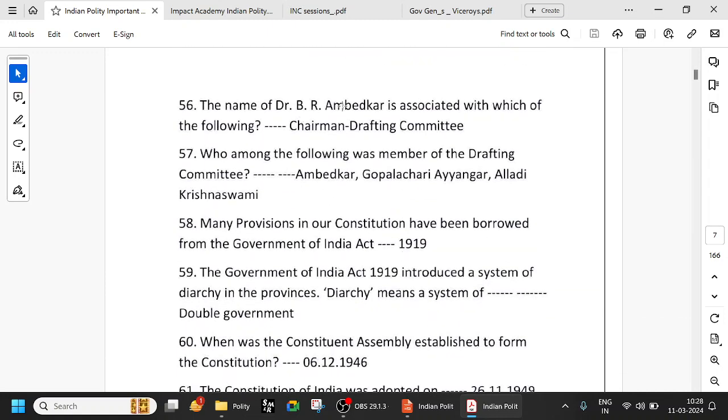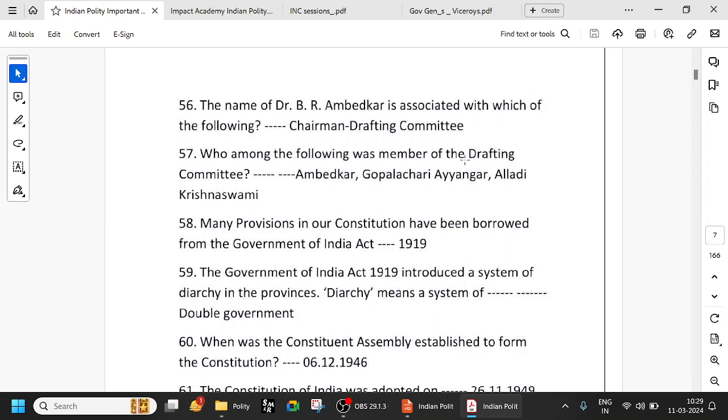The name of Dr. B.R. Ambedkar is associated with which of the following? Chairman of the drafting committee. Fine. And in general, for B.R. Ambedkar, whatever organizations and movements he started, whatever books he wrote, all those things are very important. Usually in the mains also you get a standalone question on Dr. B.R. Ambedkar.